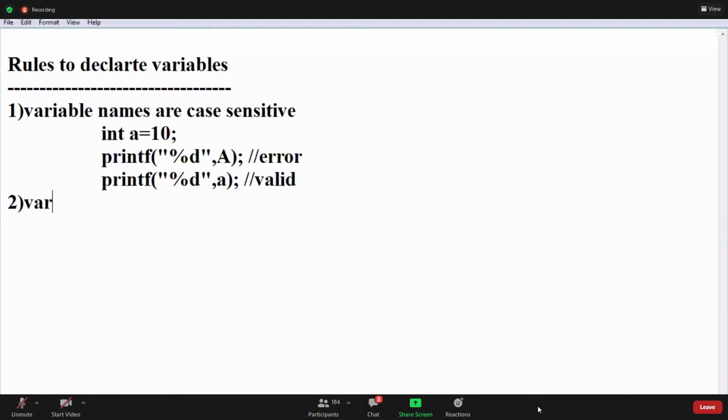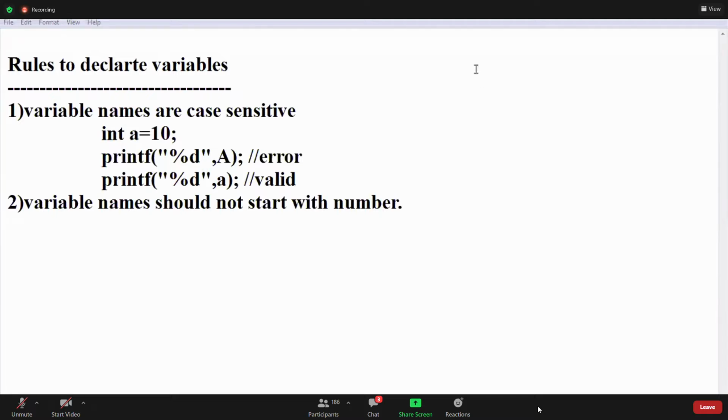Right. Second rule is variable names should not start with a number or digit. Can I declare like this, guys? Int a1? Yes. A2? Yes. These are valid, right? A1 is valid. A2 is valid.